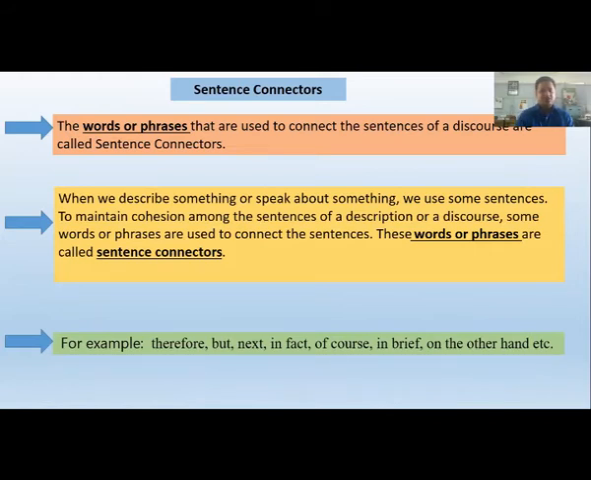Some examples of sentence connectors: therefore, but, next, in fact, of course, in brief, on the other hand, etc. are some of the examples of sentence connectors. These are the words and phrases we use to connect sentences so that we can maintain cohesion among the sentences of a description or of a discourse.